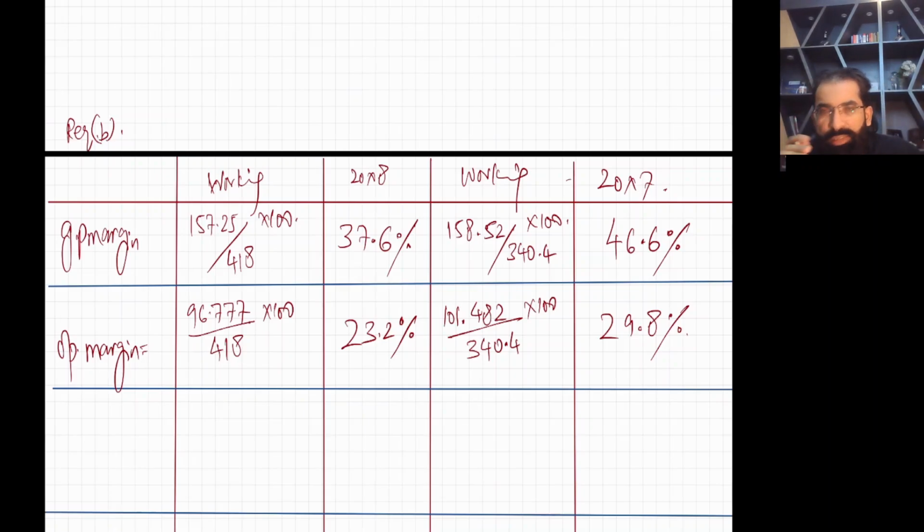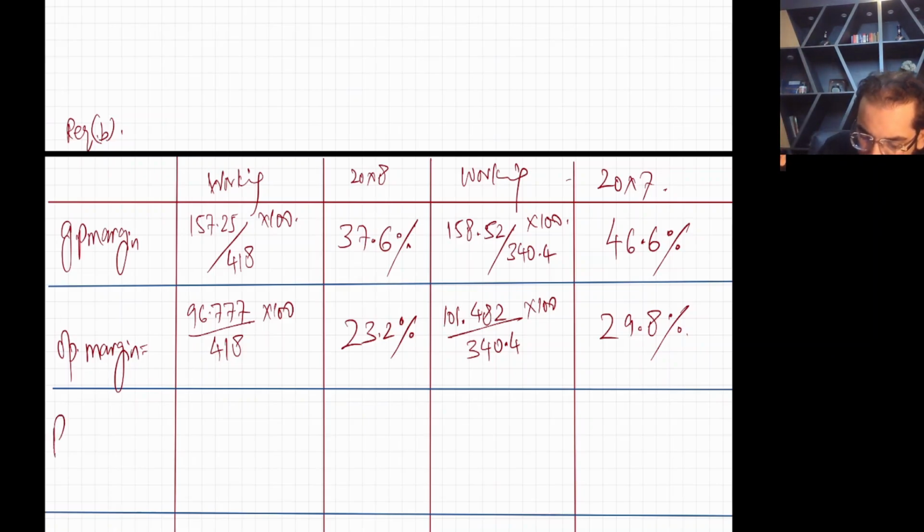Now, just for the commentary purpose, GP margin came down from 46.6 to 37.6, which is like 9%. But operating margin went down by only 6% or something. So the reason is the expenses are in good control. It looks like till GP the performance deteriorates, but till PBIT the effect is little low.